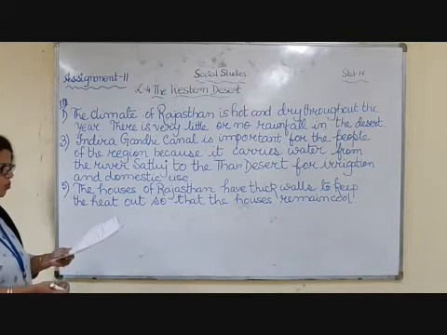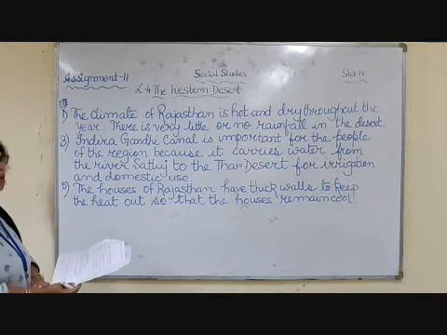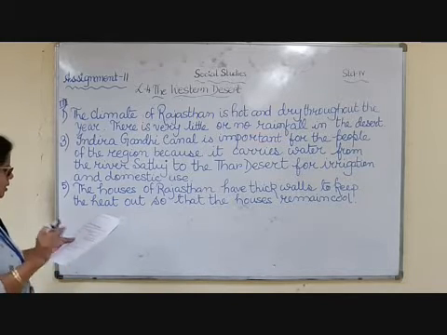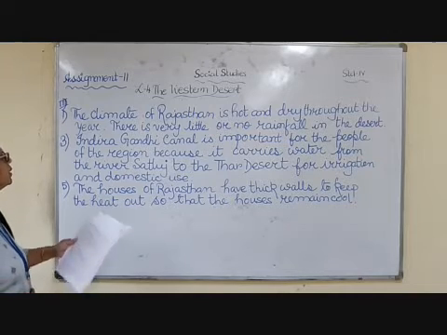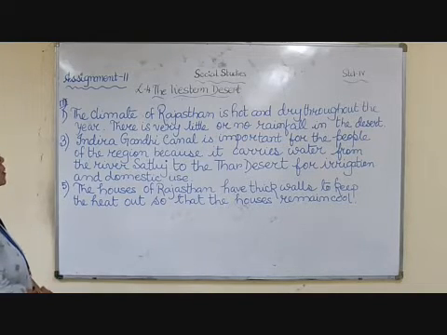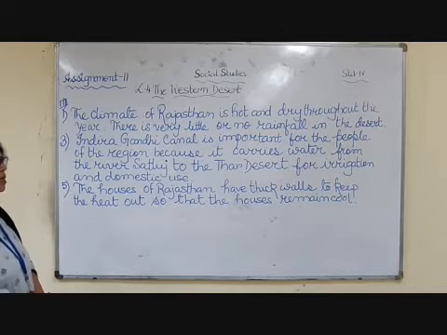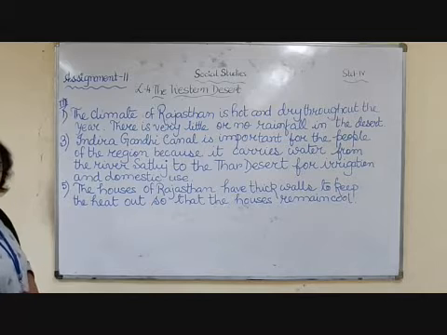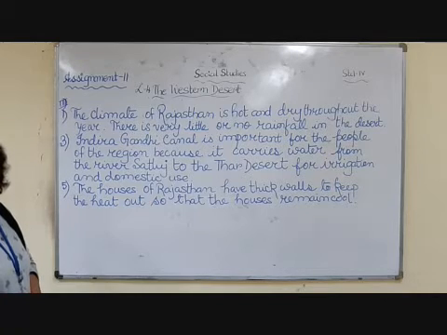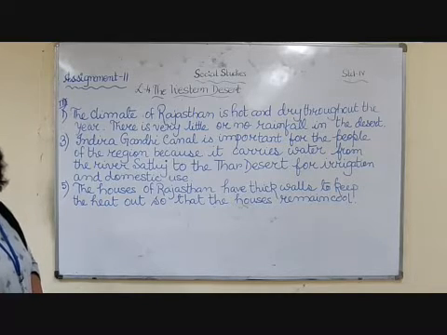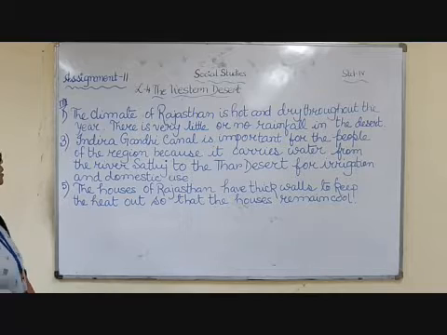Students, as I just told you, the next one, the third question, answer these questions. And in this set of questions, the first one, describe the climate of Rajasthan. The climate of Rajasthan is hot and dry throughout the year. There is very little or no rainfall in the desert. In some years they don't have any rainfall. So you can understand what sort of climate will be there. It is very, very hot throughout the day. Even the nights are also hot in summer, and in winters they are a little cool.